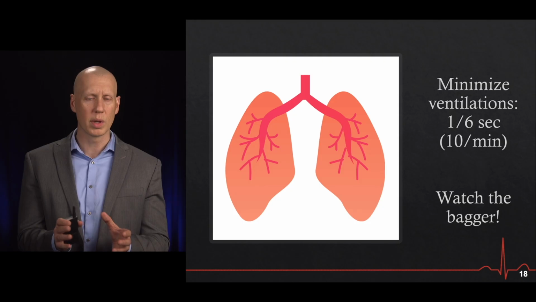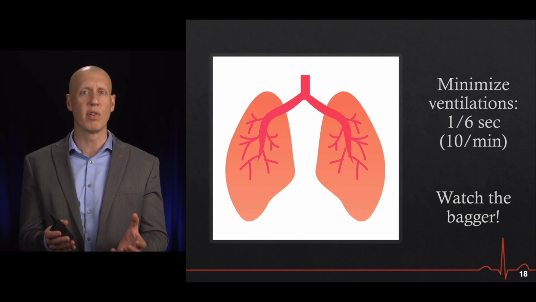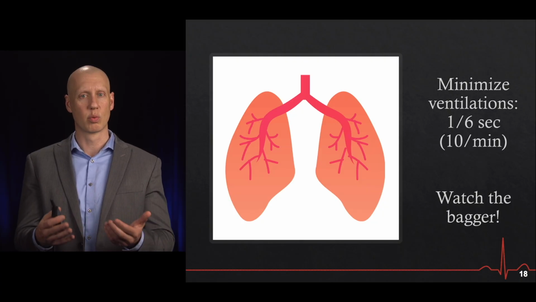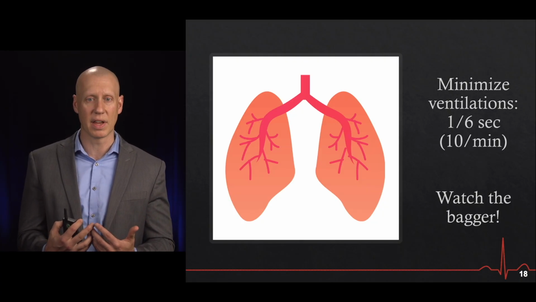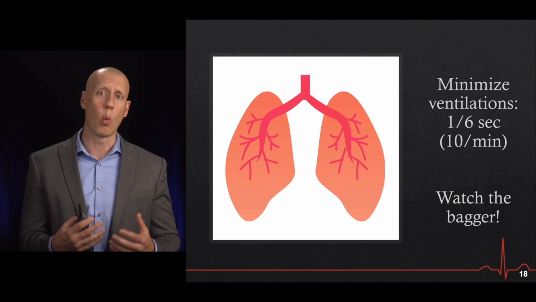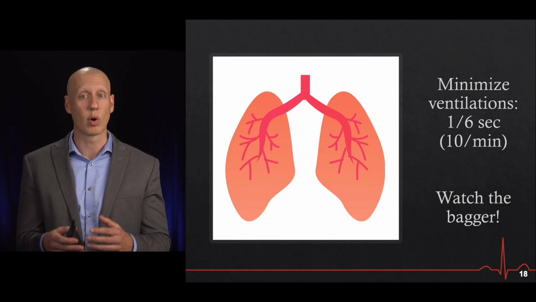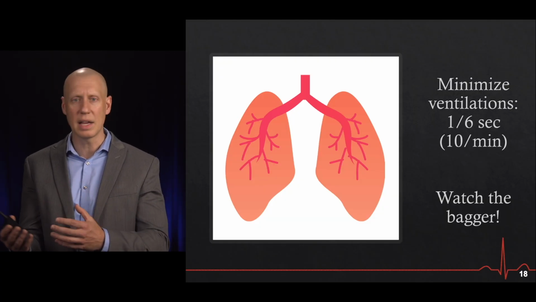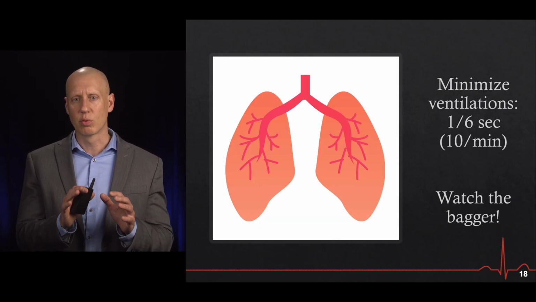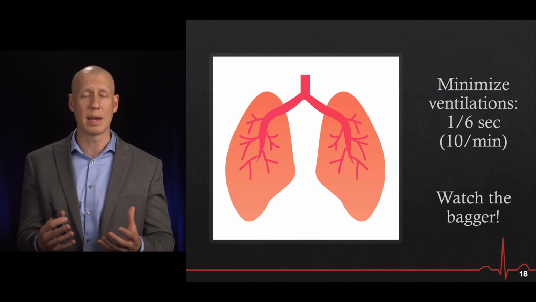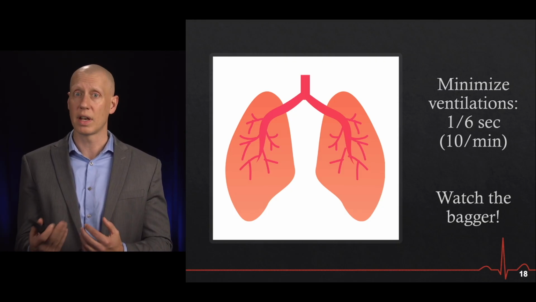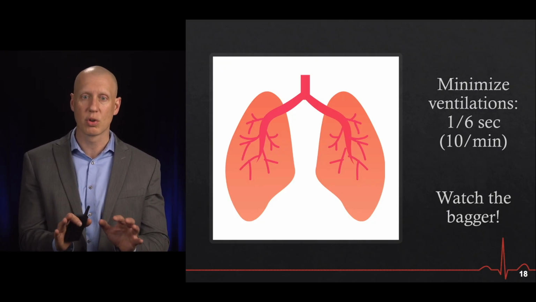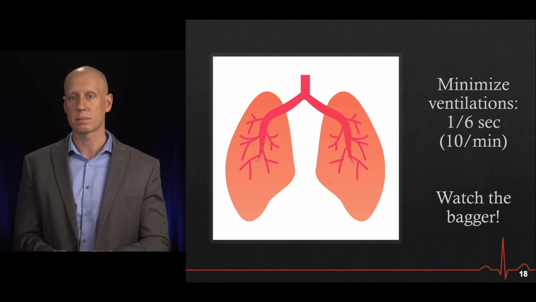Now, the other thing that's really important is to make sure that we do not overventilate patients in cardiac arrest. This is something that often happens, and it's really important that we try to minimize the ventilations. We're really shooting for about 1 breath for every 6 seconds, or about 10 breaths per minute. And for those of us in the emergency department, in the ICU, on an ambulance, it's really important that we watch whoever is providing bag valve mask ventilation or ventilation through something like a supraglottic airway or an endotracheal tube to make sure that we're keeping that rate slow.